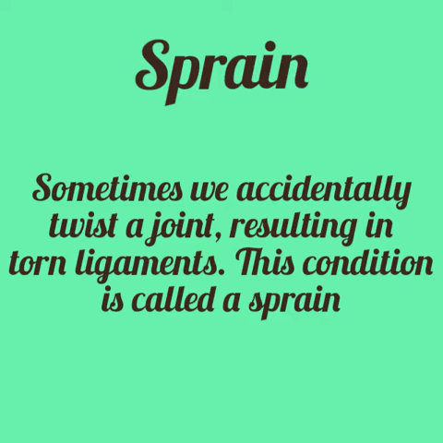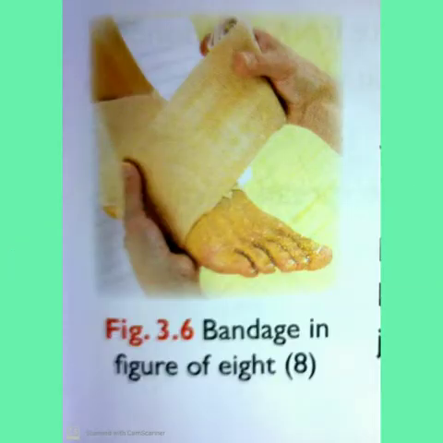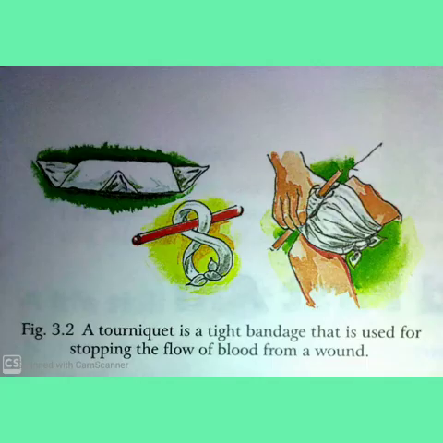Sometimes we accidentally twist a joint, resulting in torn ligaments. This condition is called a sprain. Sprains can be very painful. The injured part swells up. Rub ice on the swelling till it becomes less. For support, tie a bandage in figure of 8. It allows maximum movement of the joint such as elbow, knee, wrist and ankle.